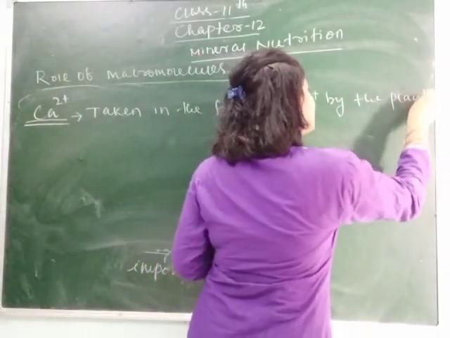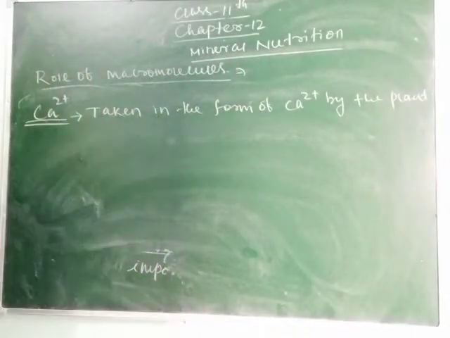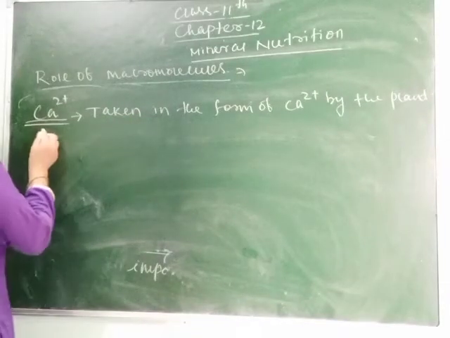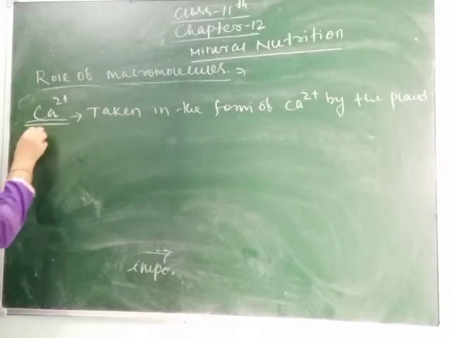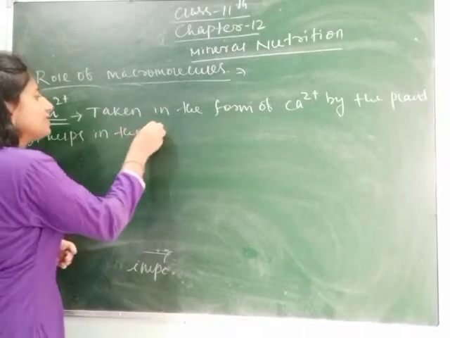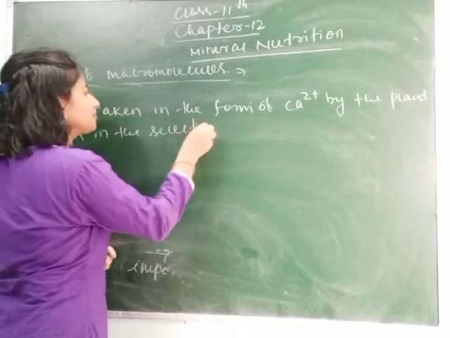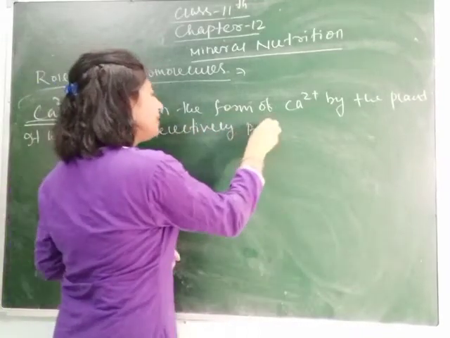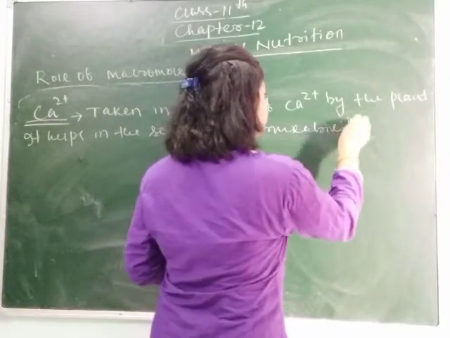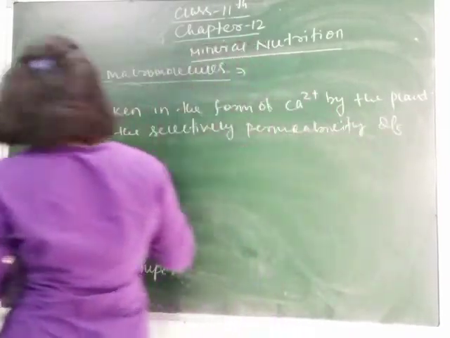It means the plant takes calcium in the form of Ca2+, and it helps in the selective permeability of the cell membrane.